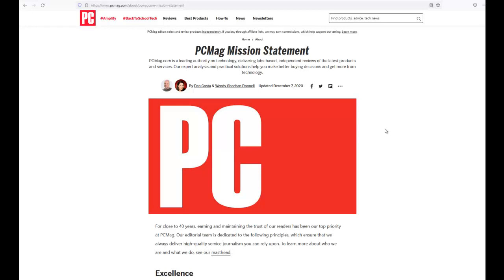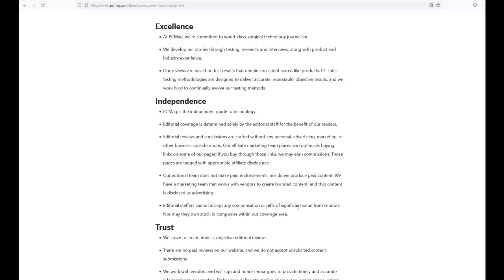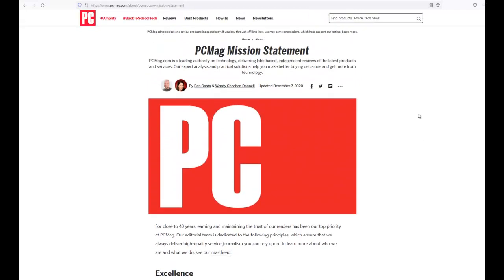However, we do need to be aware that the language they use, where they say, can't accept any compensation or gifts of significant value from vendors, what does that mean? I'm not 100% sure, but I do feel a little bit better about their purpose after reading their mission statement.